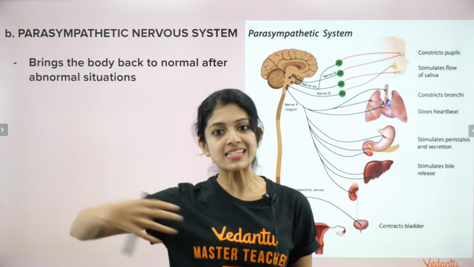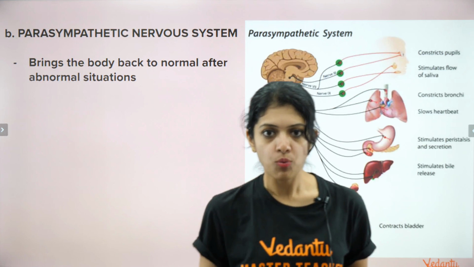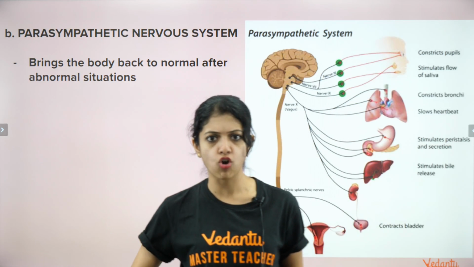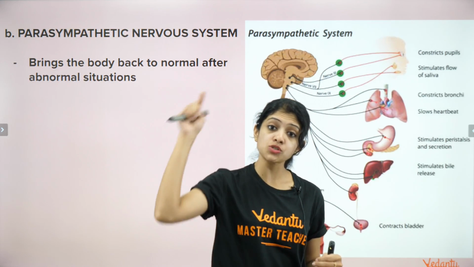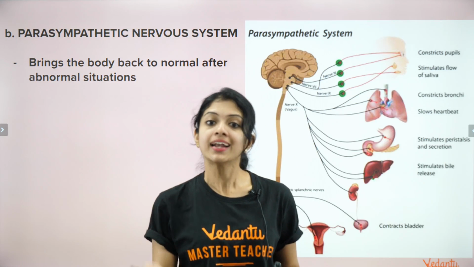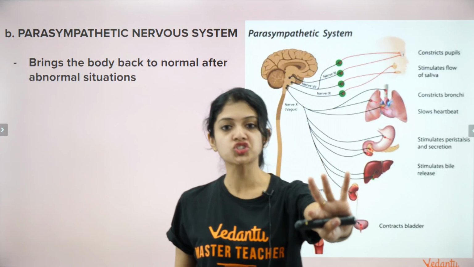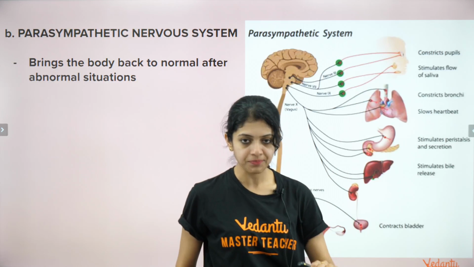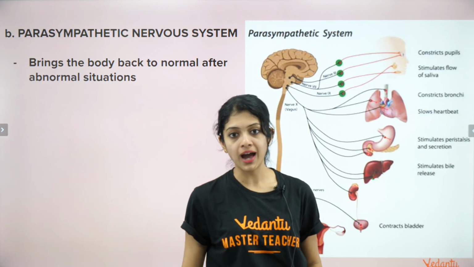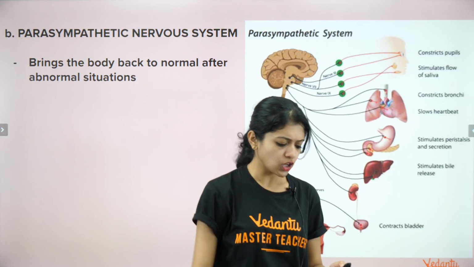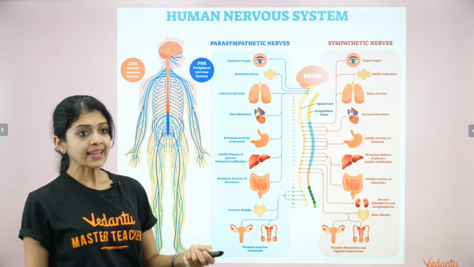And then once you have escaped from the danger zone, once you have come back to some relaxed place or resting place, that is when your parasympathetic nervous system tells its friend, the sympathetic nervous system, now just chill down, I will take care of things. And what does it do? It slows down the heartbeat. It does everything the opposite. Yes, all of these,